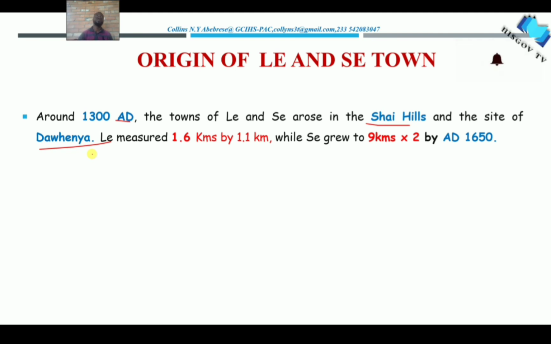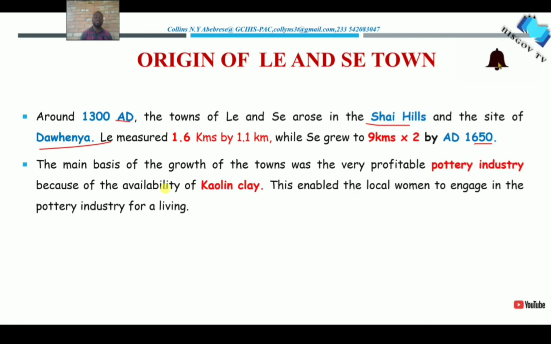Those who are in the Greater Accra region, we are talking about the Dorwinya site area. That is where this town was located, and it measured 1.6 kilometers by 1.1 kilometers, while Say grew from 9 kilometers by 2 by AD 1650, and that's the size of the area.